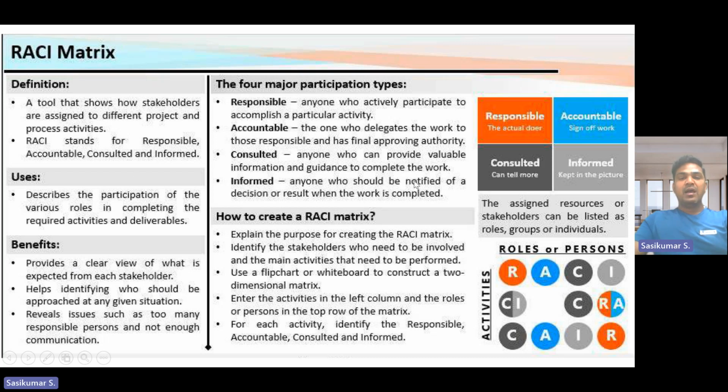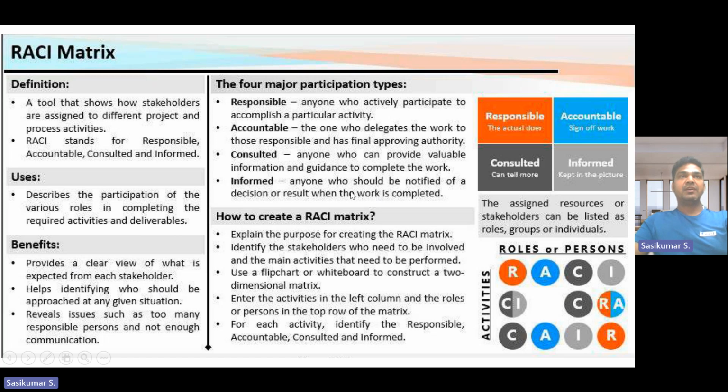Anyone who should be notified of a decision or result when the work is completed. For example, obviously, you know who the informed person is in many manufacturing factories: finance. When we take a purchase order, the informed person before the budgeting is finance. When we declare scrap, the informed person is finance, or something. Anyone who should be notified.